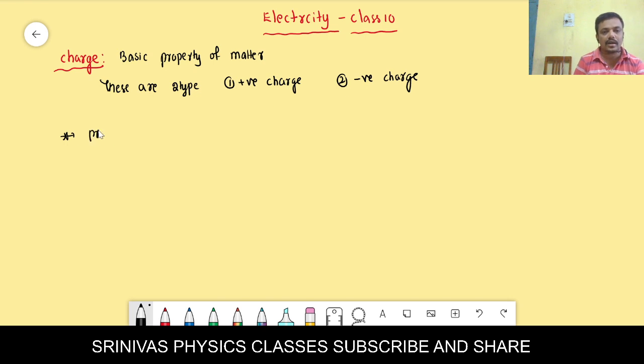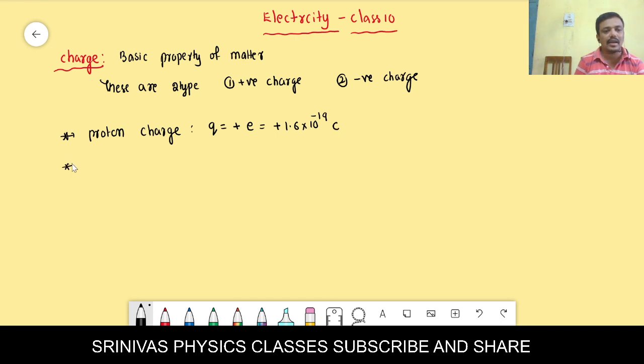For example, the proton has the positive charge. What is the value of the proton charge? The proton charge, denoted with Q, is plus e, where the e value is 1.6 into 10 to the power of minus 19. The unit of charge is coulomb.